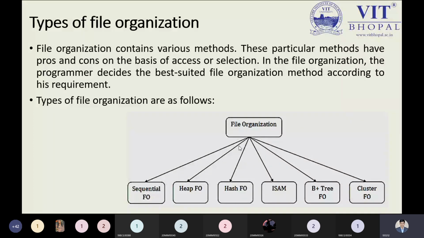Suppose we have a student database. In the student database, we have a student roll number, student name, and so on. I am applying the indexing on the student name, so I will get the student list sorted alphabetically, that is A to Z.